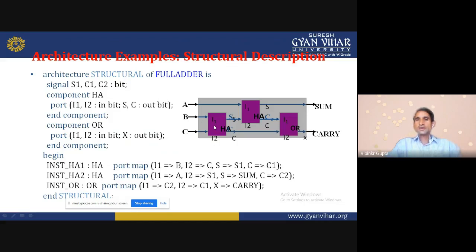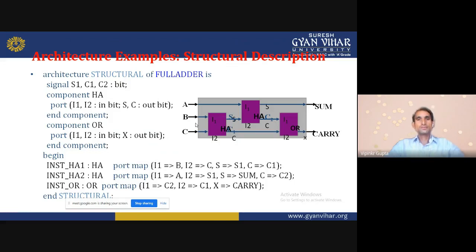B and C are connected to the first, and then this sum result is connected to the next half adder. Then we get the sum, and like that we connect the carry in this part, and then we add this carry, so we get the carry. So, architecture structure of full_adder: the entity is the same; for behavior and structure, the entity is the same.